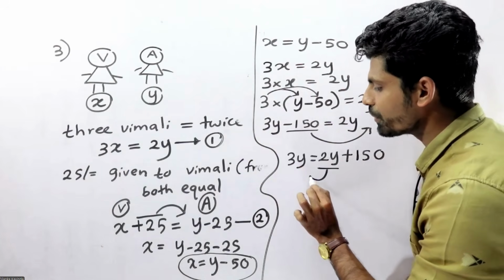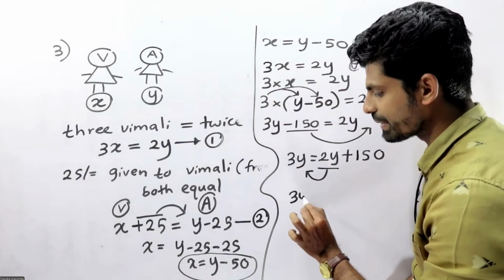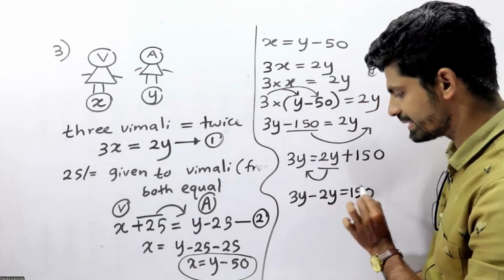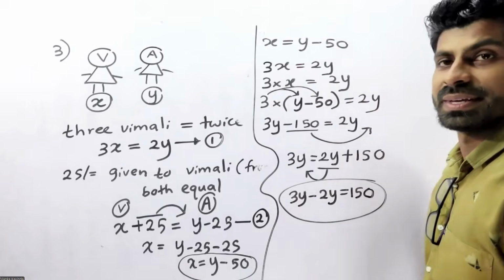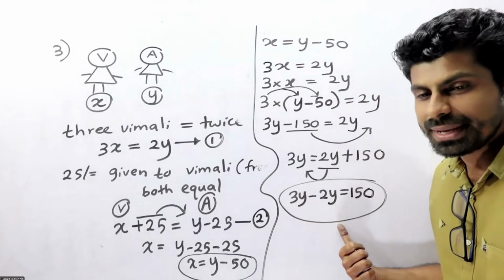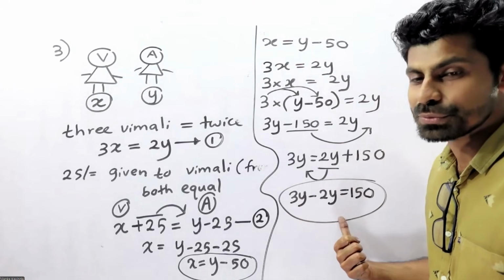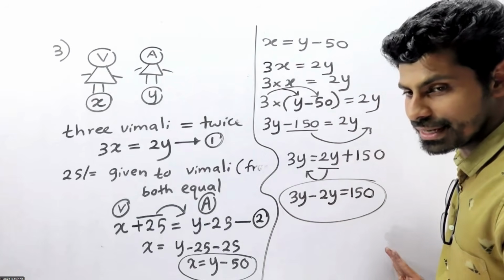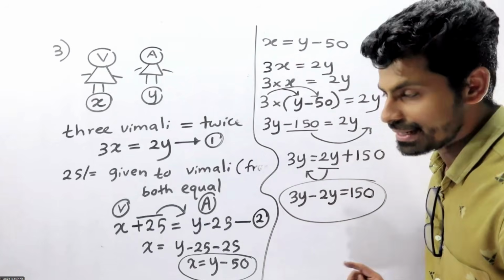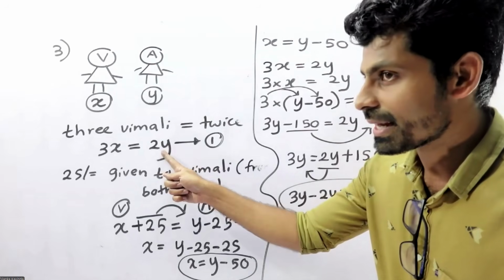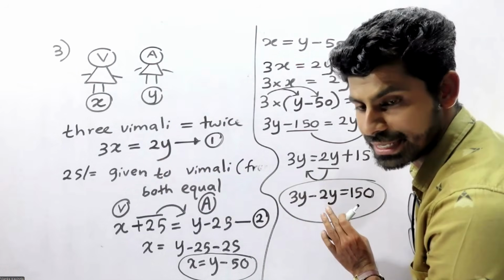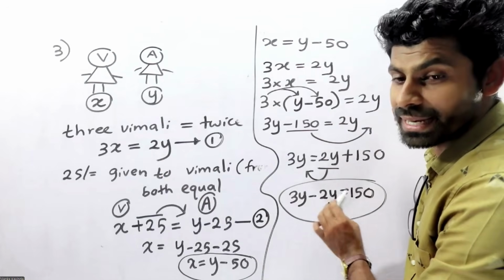Then 2y moving to the other side, 3y minus 2y equals 150. So y equals 150. Then you can find the value of y.